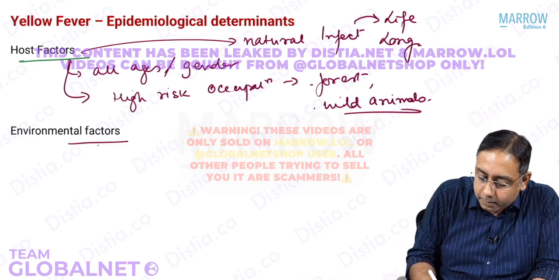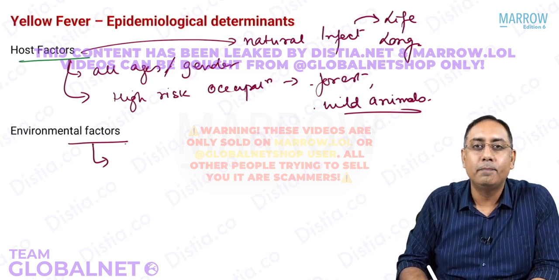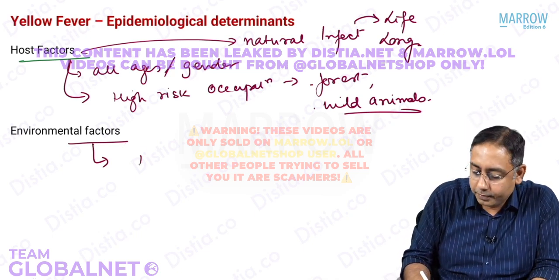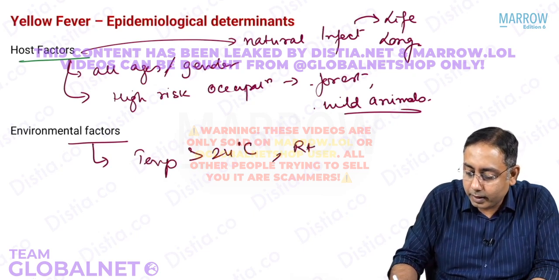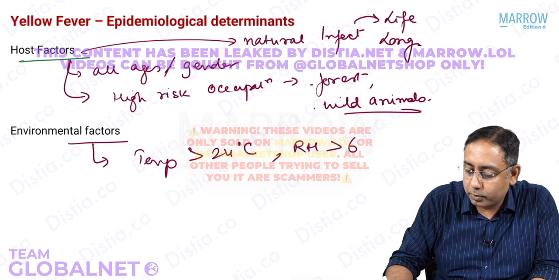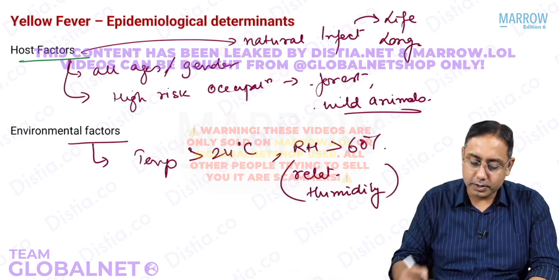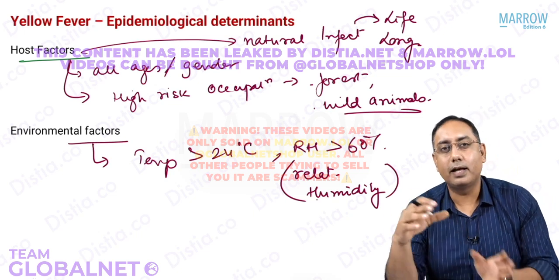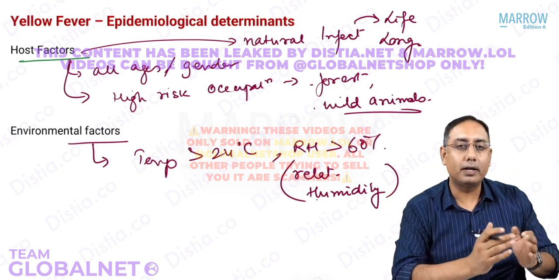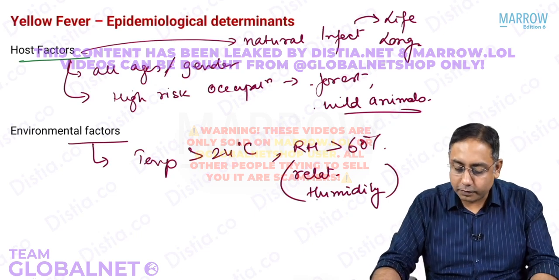As far as environmental factors are concerned, nothing very special. This virus fulminates more in hot and humid climate, that is, temperature of more than 24 degrees centigrade with a relative humidity of more than 60%. So it's more in hot and humid climates, and that's why we have more yellow fever in the Africa region and in South America below the equator.